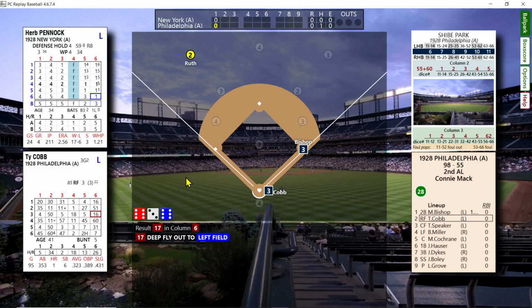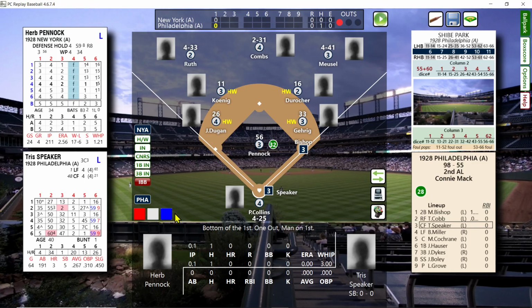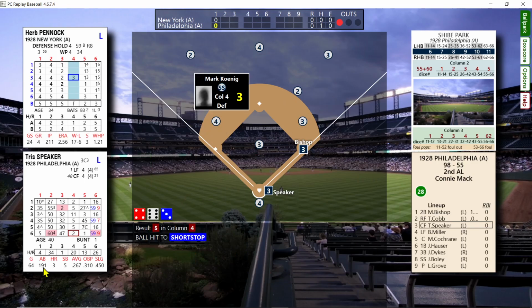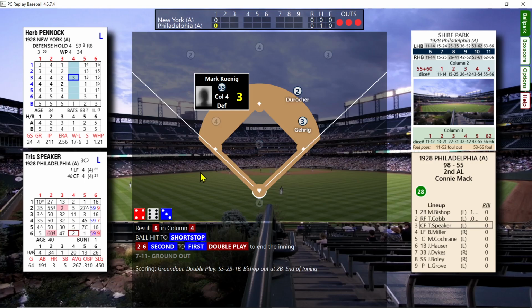And that's going to be a deep fly out to left, one out. 17, column 6. And it brings up Tris Speaker. Tris Speaker, he only hit .267 this year. He had better years than that. He looks like he didn't play a lot, 191 ABs. And that's going to be a double play, 5 in column 4. So Speaker bounces into a double play.